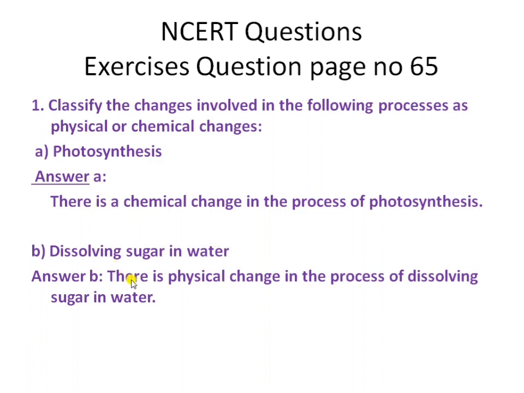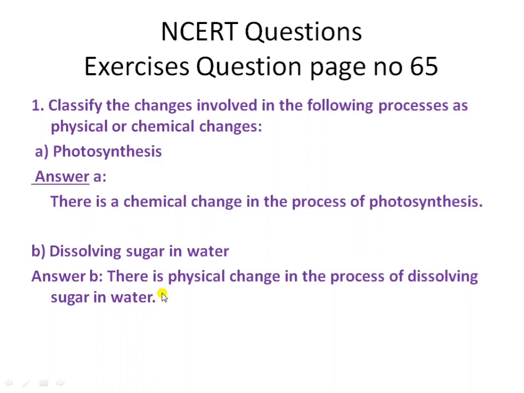The answer is, it is a physical change, because when sugar dissolves in water, there is a change but no new substance is formed. No new elements or compounds are formed. This shows that dissolving sugar in water is a physical change.